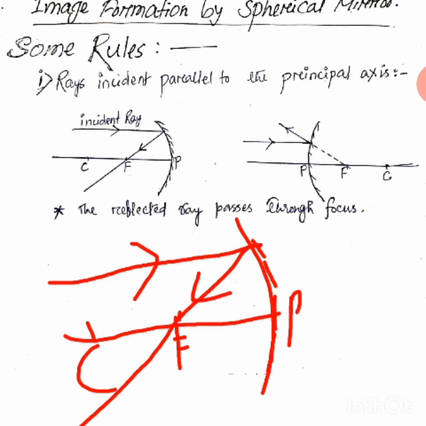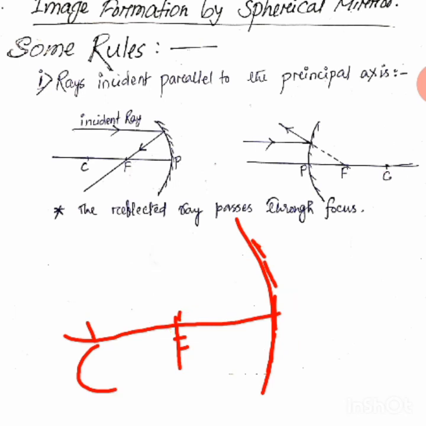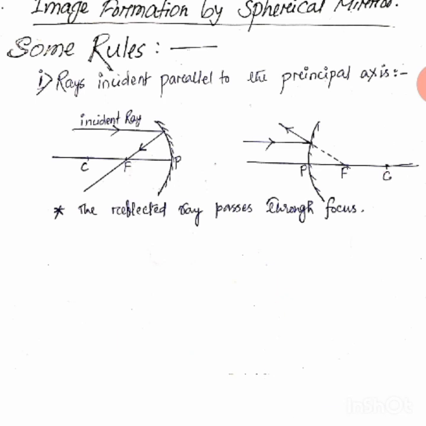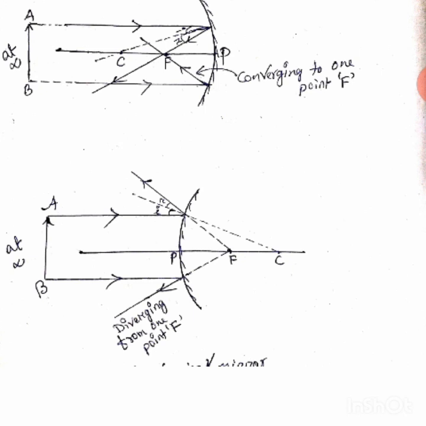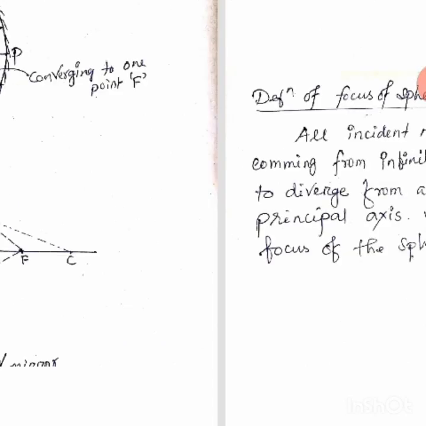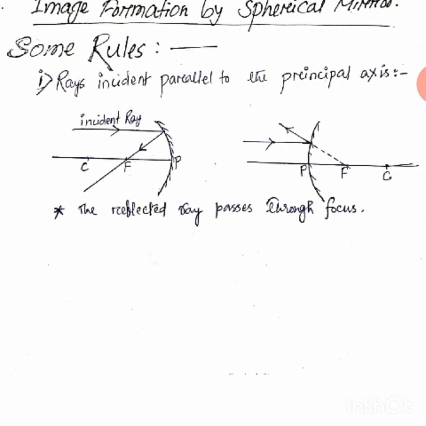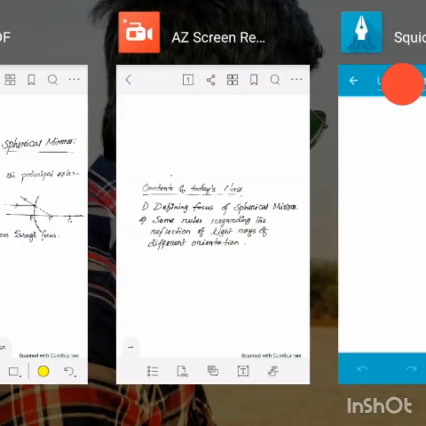Now how is it possible? Why is it passing through the focus? You have to understand why, if a ray is coming parallel to the principal axis, it passes through the focus. So let me go to the previous slide. Here you see this is coming parallel. To understand that, let me make you understand here.